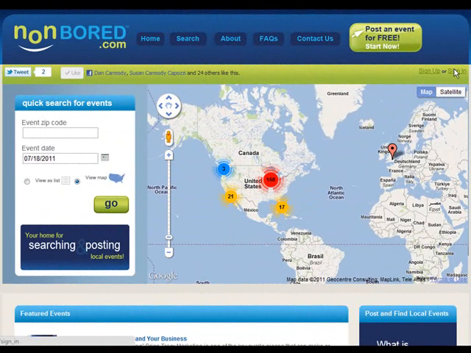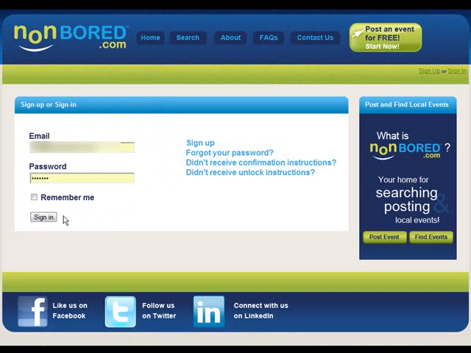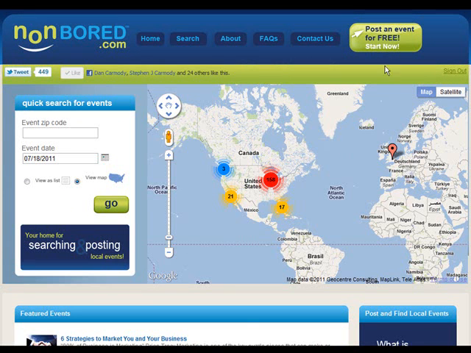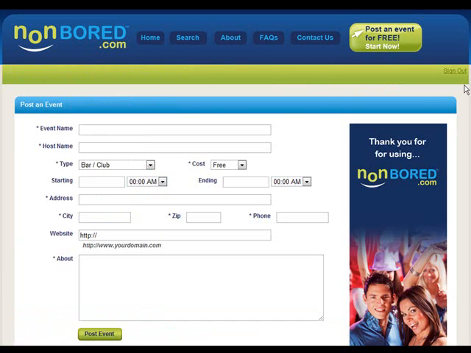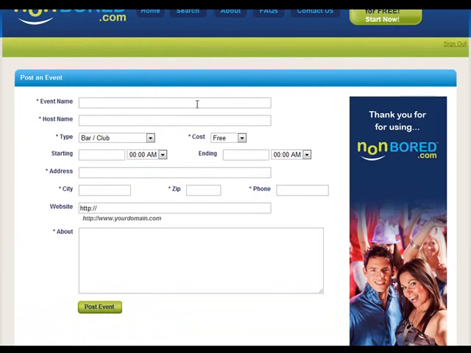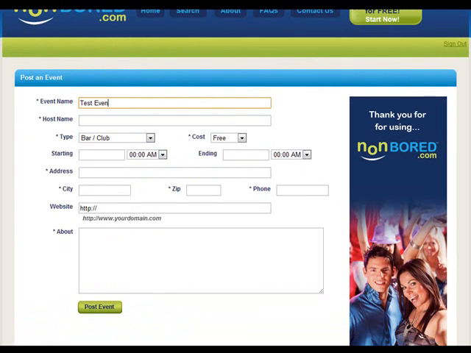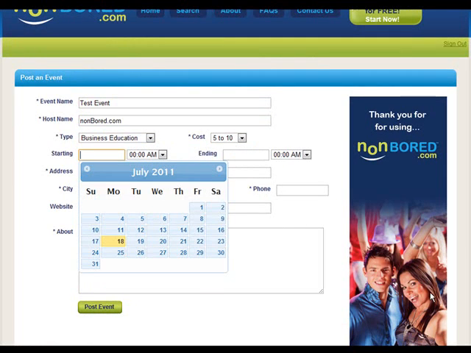Now, in order to enter an event into nonboard.com, the first thing you'd want to do is sign into your account. So you'd click the button on the top right hand side. Once you're signed in, you could click the green button on the header that says Post an Event for Free, Start Now. This will bring you to this form, and this is where you would enter in the event name, the host name, the category, the cost, the starting time, and so forth.